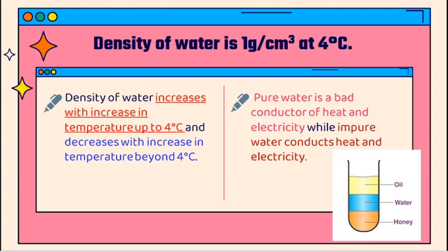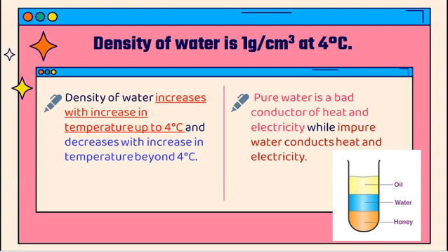So we all know water's density differs from one substance to another substance. So for water, it increases when the temperature is increased. From 0 to 4 degrees Celsius, the density will increase. But after that, it starts decreasing with increase in temperature. So when we go above 4 degrees Celsius, the density becomes very low as the temperature is increased.